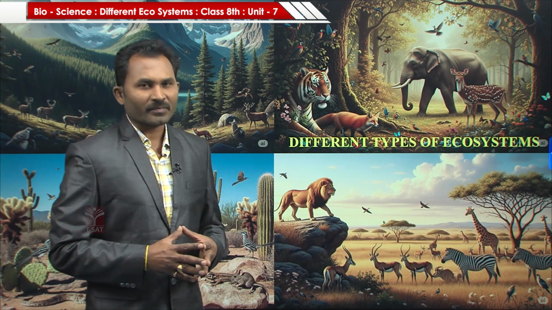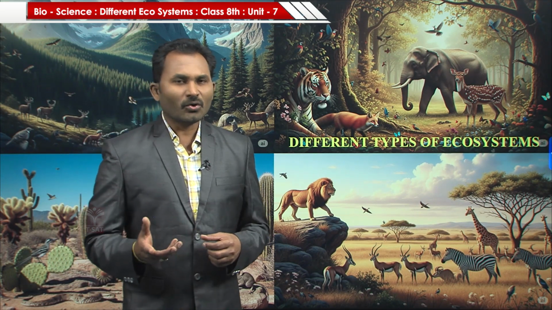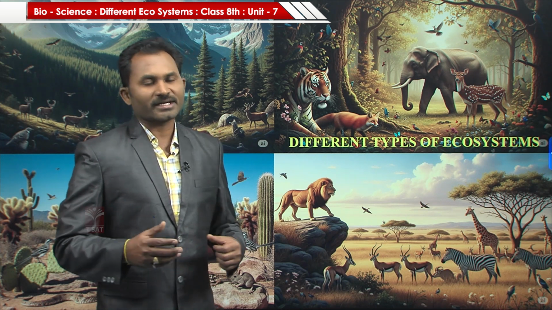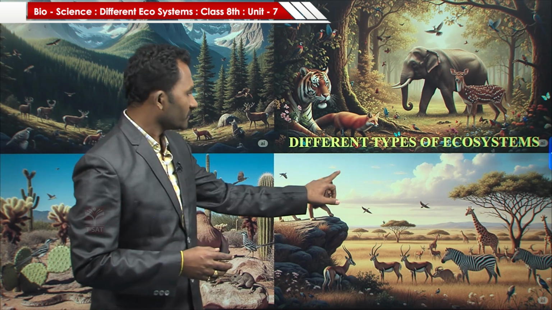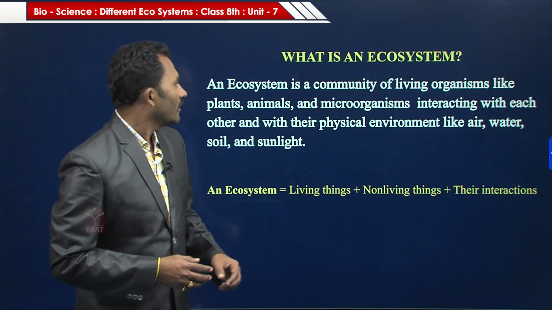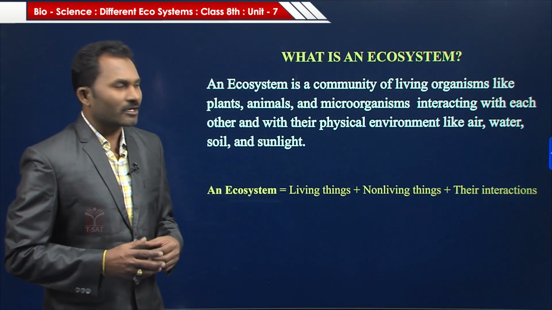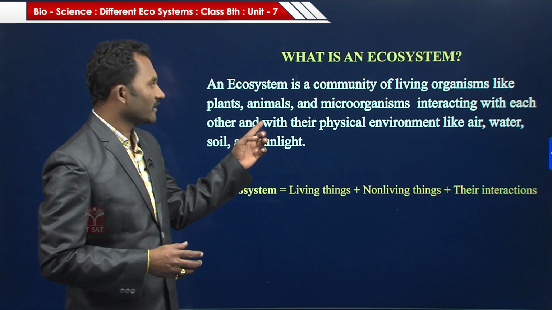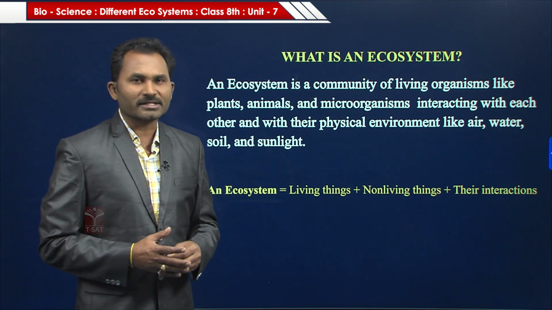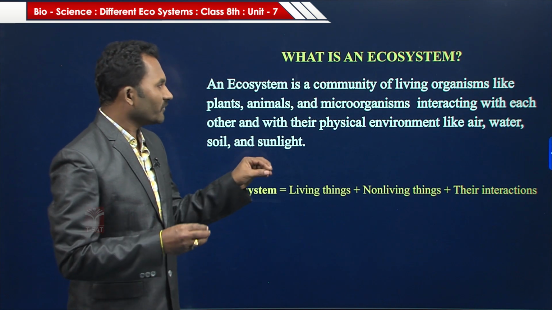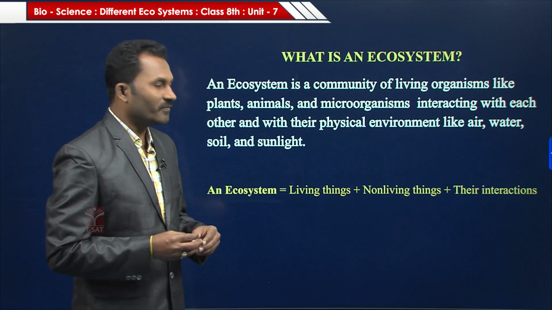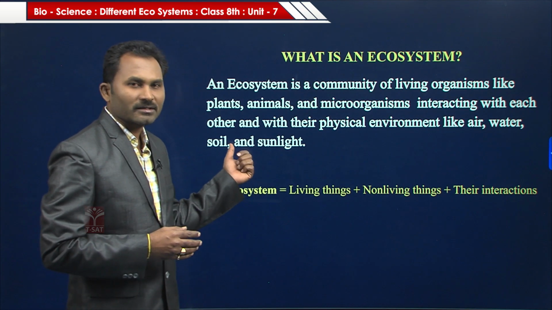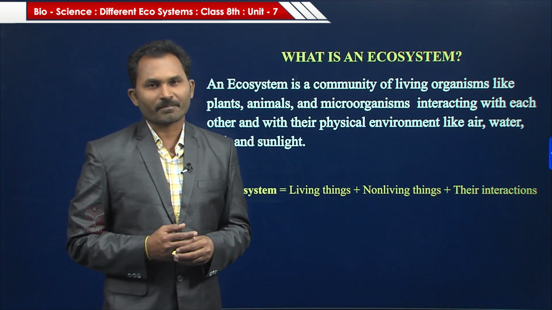Okay children? Children, do you know what is an ecosystem? First let us learn what is an ecosystem. An ecosystem is a community of living organisms like plants, animals and microorganisms interacting with each other and with their physical environments like air, water, soil and sunlight.